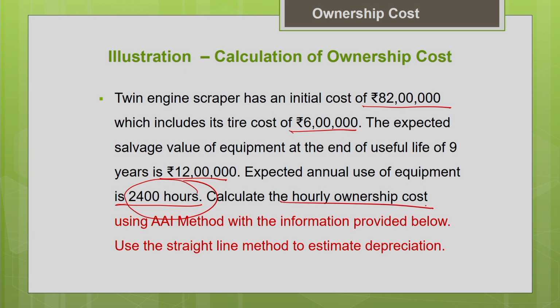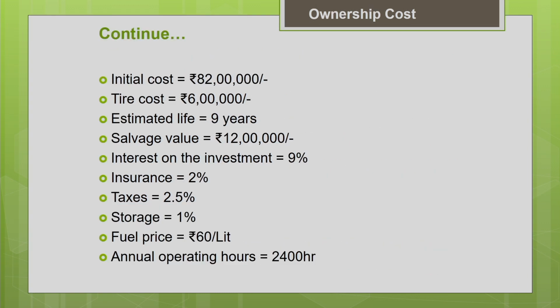Calculate the hourly ownership cost. We always prefer to estimate the equipment cost on an hourly basis. We are going to calculate it using the AAI method, the average annual investment method, and we are going to follow the straight line method to estimate the depreciation to make it easier. This is a summary of the input data given: initial cost, tire cost, life of the machine, the salvage value, interest on investment is 9%, insurance cost 2%, taxes 2.5%, storage cost is 1%, and your fuel price is given, which will be used for operating cost estimation basically.